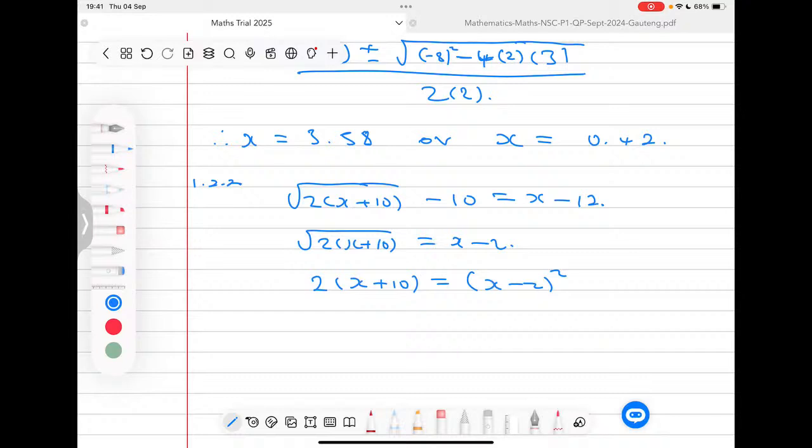Now, how do we go about doing this? Well, this side here, we're going to use the distributive property by expanding this, 2 times 2x and 2 times 10, which means I'm going to have a 2x, then I'm going to have a 20 here. Now, when we come to this side, we're going to use a shortcut method where we square the x so that I'm having x squared. Then we take the 2, we multiply it with x, we multiply it with negative 2.